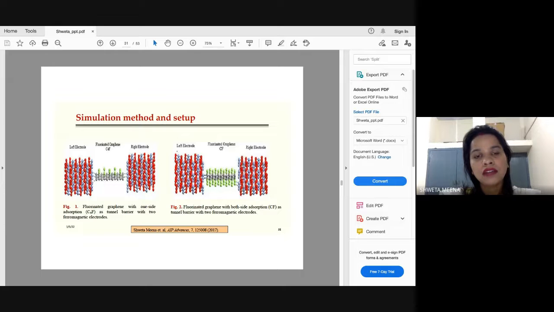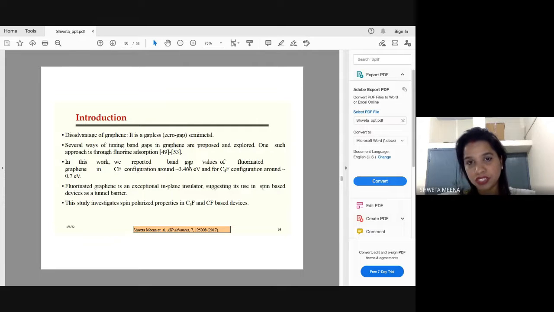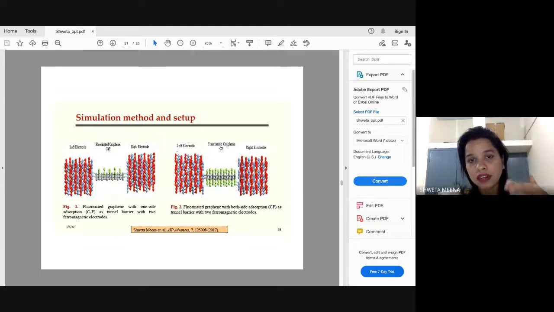And if you see here, we have done one-sided functionalization and both-sided functionalization. This is what is mentioned here. So we have studied one-sided and two-sided. In this case, we have only functionalized one side of the graphene. Also, for 4 carbon atoms, 1 fluorine has been functionalized.